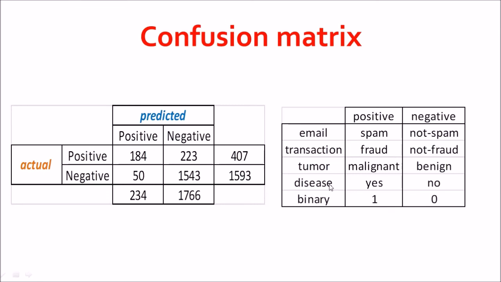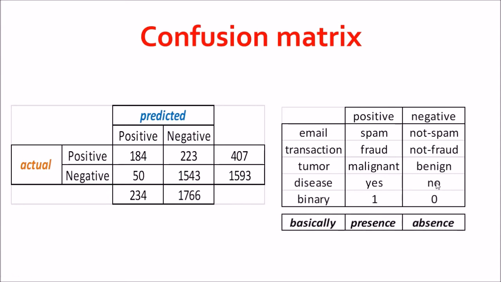And if you are trying to detect whether somebody has a disease or not, since we are living in 2020, we all know what testing positive for a certain disease really means. If you test positive, that means you have the disease, and if you test negative, you do not have the disease, and hence the terms yes and no. Mathematically speaking, 1 means a positive class and 0 means a negative class. You shouldn't jumble these things up, because if somebody reads your confusion matrix, they would by default have these things in mind, that a positive label is defined for such things and negative is defined for such things. Basically the point is, if there is a presence of something, then it is a positive class, and if there is an absence of something, it is a negative class.